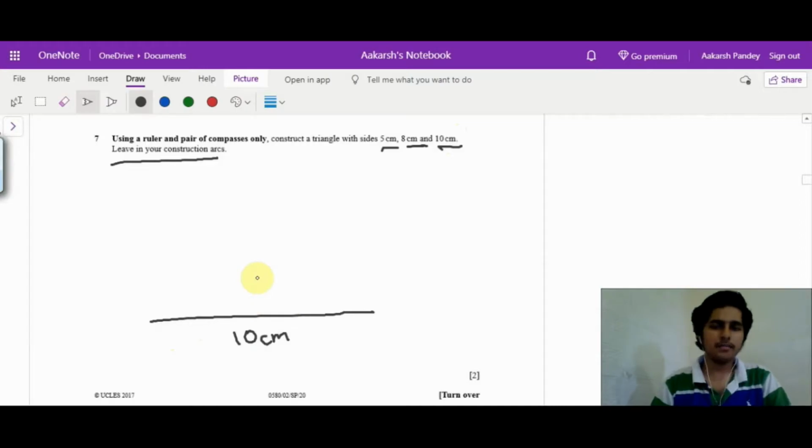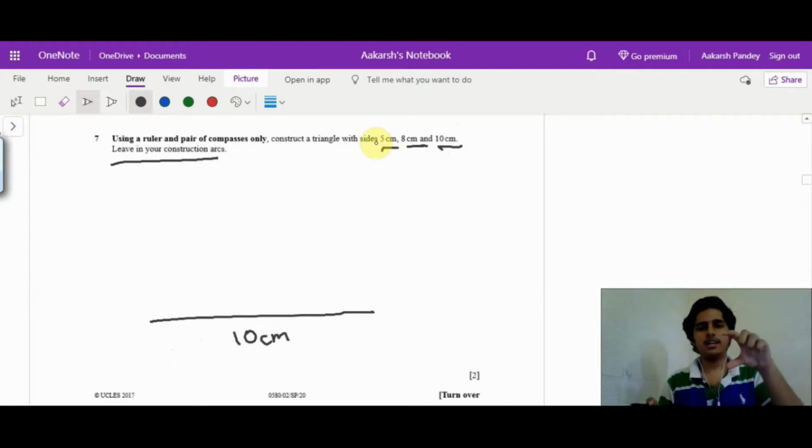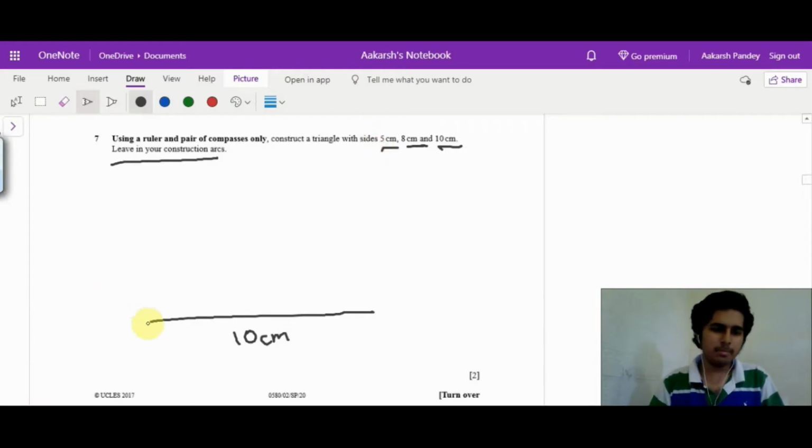After that, use a compass and a ruler and measure that the compass is straightened out to 5 centimeters, and keeping one edge over here, you draw an arc of 5 centimeters. Now reset the compass to 8 centimeters.